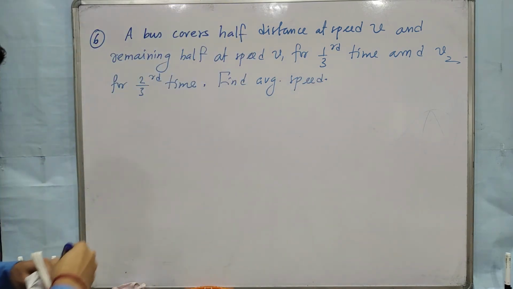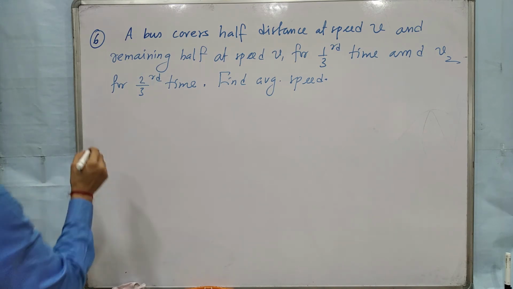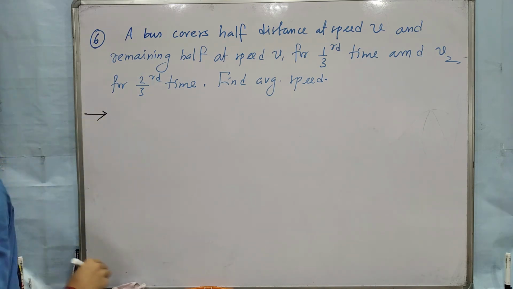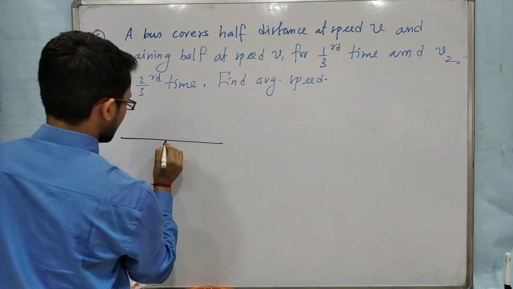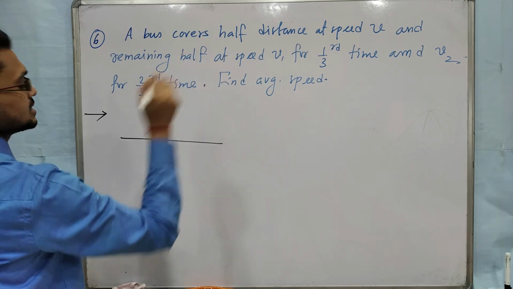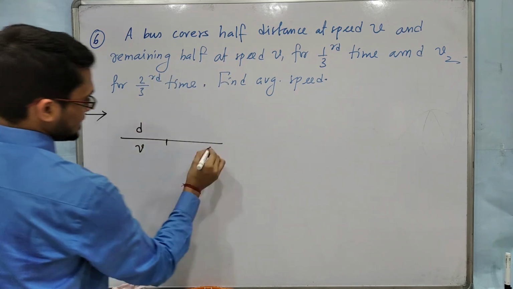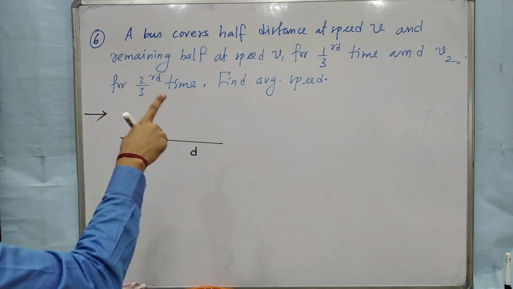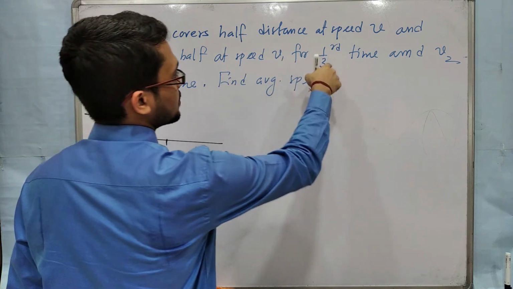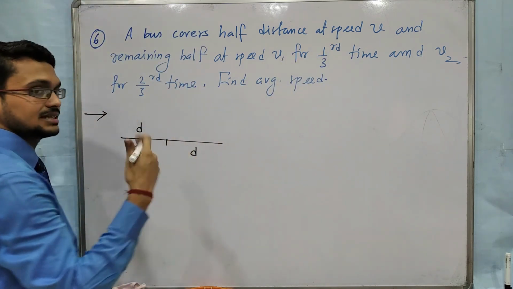Read the question properly and draw the diagram. Covers half distance at speed v. Again the same type. First half distance at speed v. Suppose distance is d, and second distance will also be d. Remaining half at speed v1 for 1/3 time. Suppose the time required for covering this distance is t.